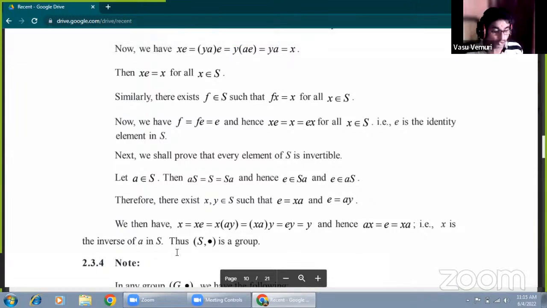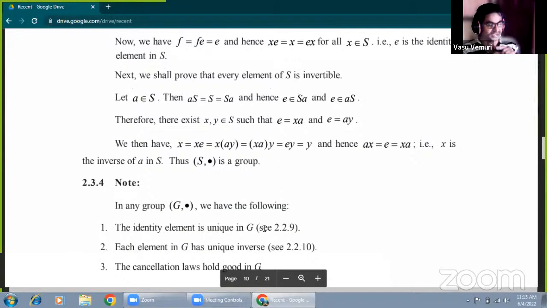Therefore, in a finite semigroup, the left and right cancellation laws must hold. Therefore, a finite semigroup is a group. Okay, that's enough.